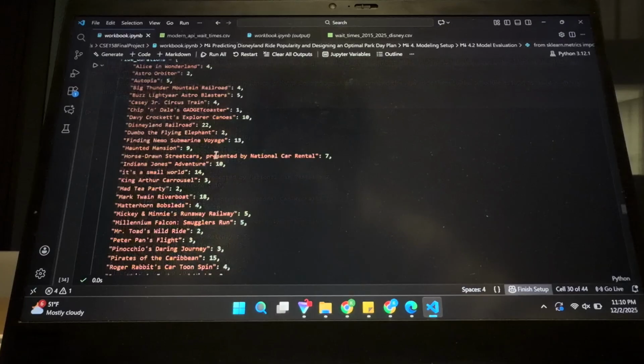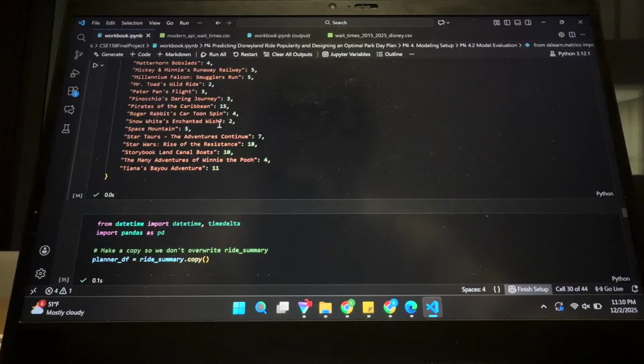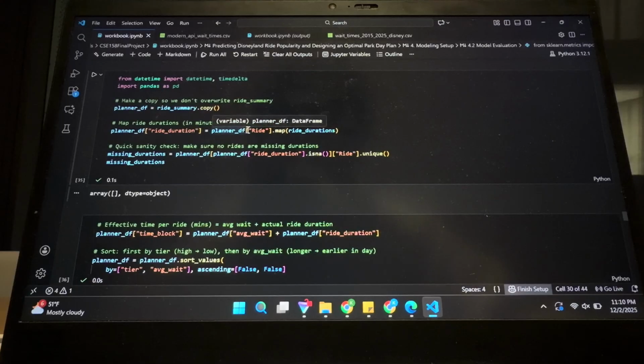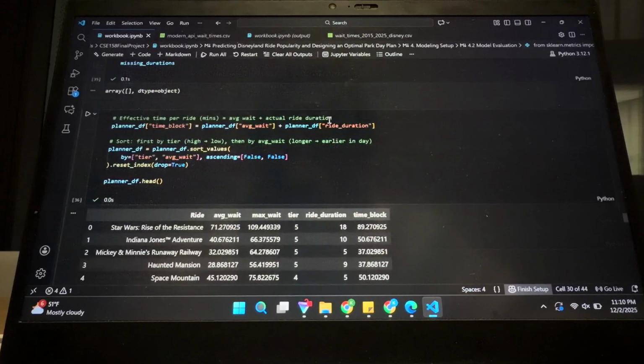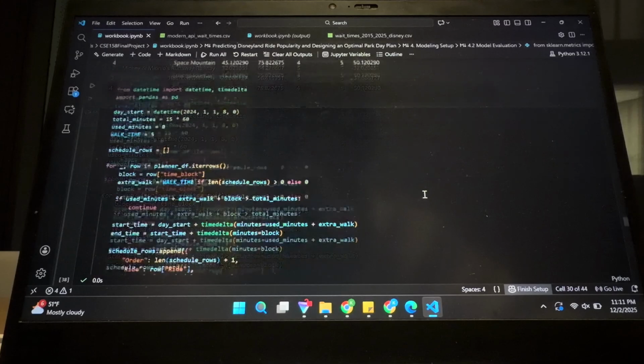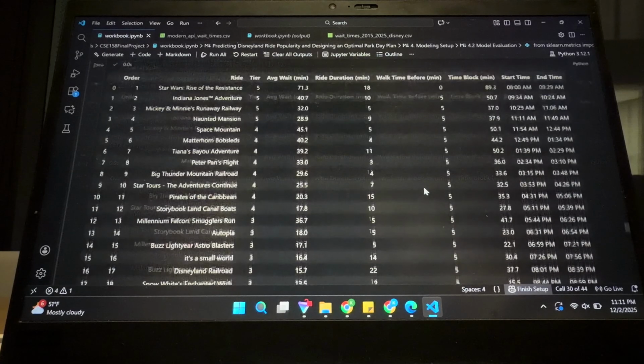And over here, I have the duration of all the rides. I did this manually. And then over here, I made a planner data frame just to set everything up. And then I added the ride duration as well as a time block, just to make it easier to handle with the data frame. And here's the bulk of the code.